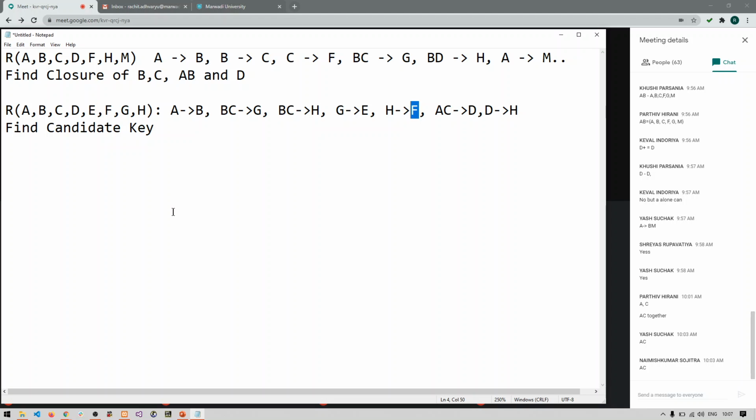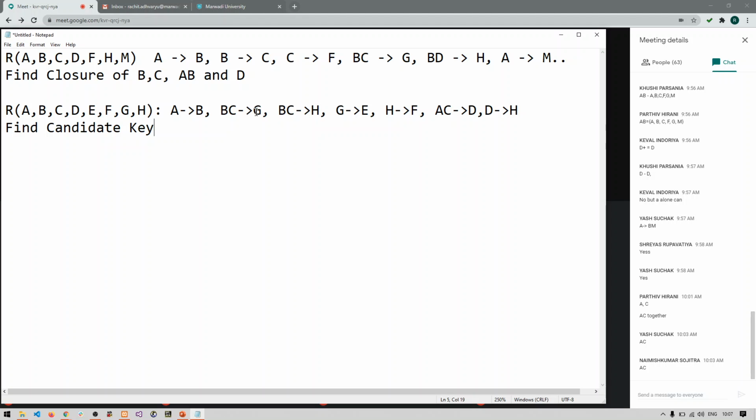Now let us check whether AC together can find all the sets of attributes. A to B and BC to G, so AC to G can be done, AC to H can be done.